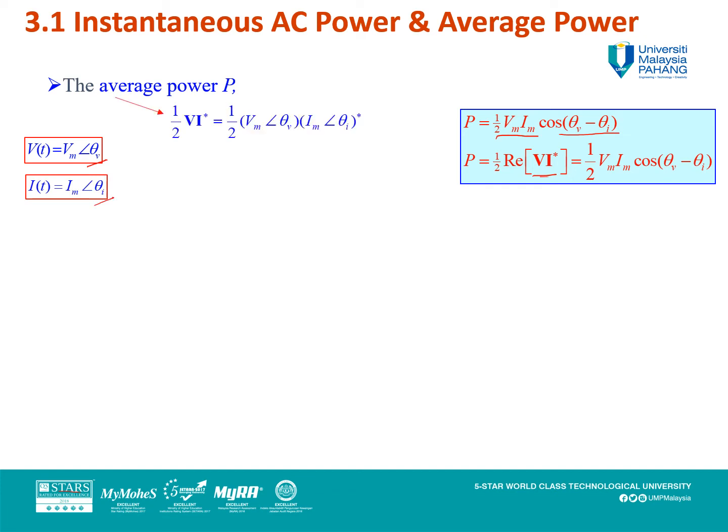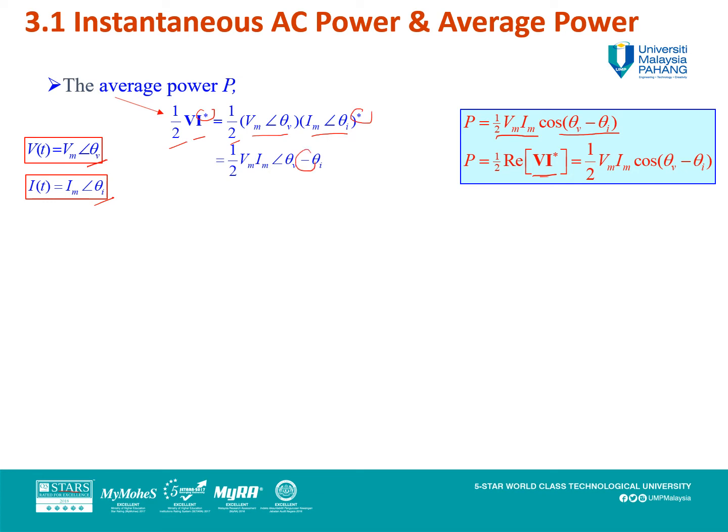So the average power equation is half V multiplied by I conjugate. Don't forget the I is a conjugate. So you get half Vm angle theta v times Im angle theta i. When you multiply, the angles are added, so by the conjugate it becomes a minus.